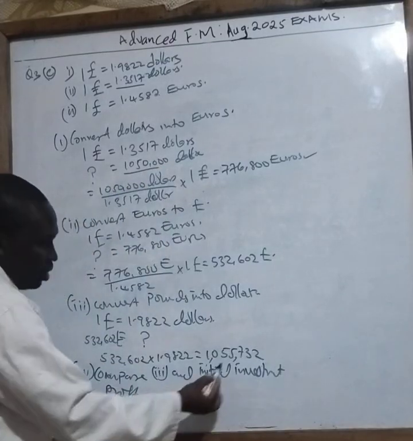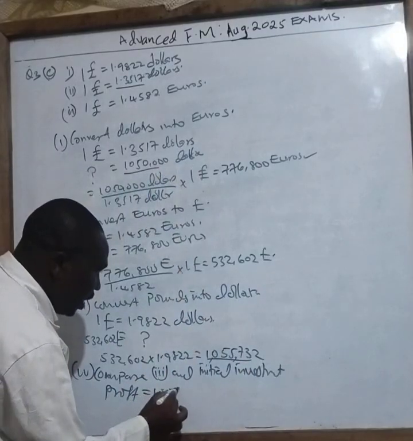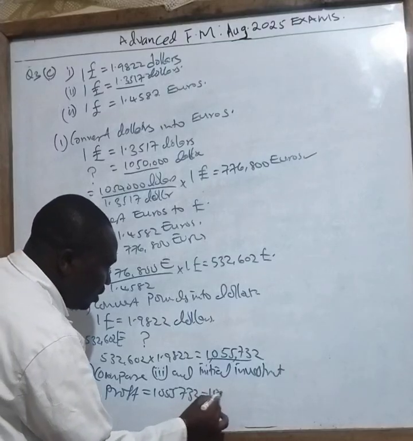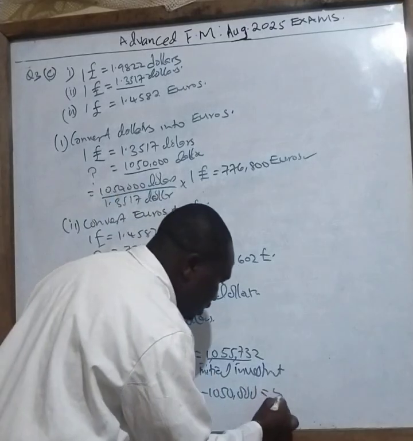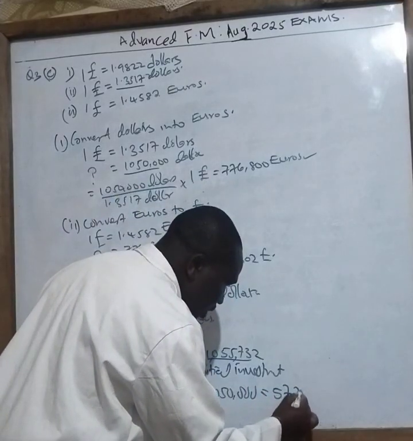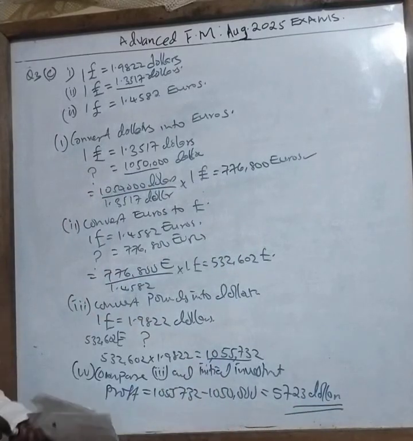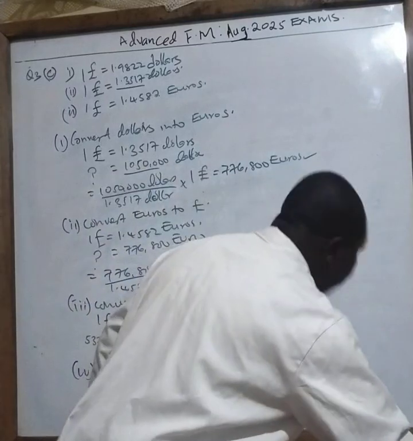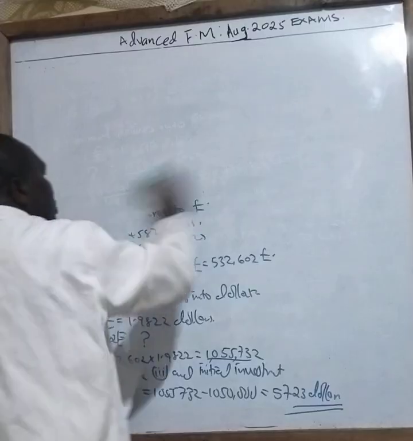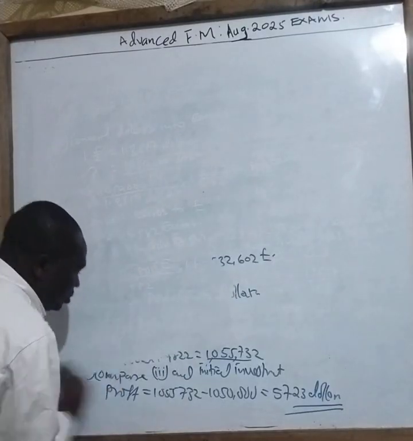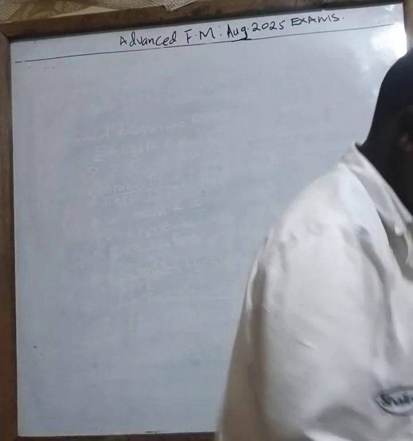So a profit you have, because this one here is more than this, then it's a profit of how much? 1,055,732 minus 1,050,000. So your profit there is $5,732. That is how you are supposed to work out that particular question. Simple like that. 6 marks. Simple marks. 6 marks.